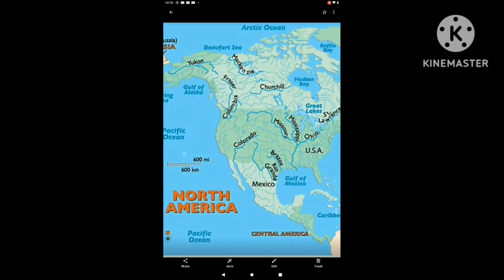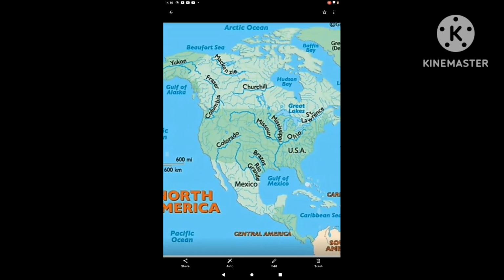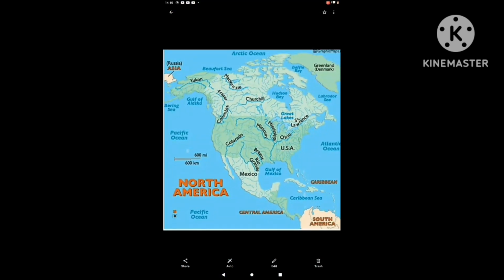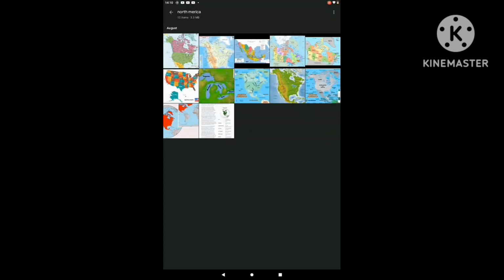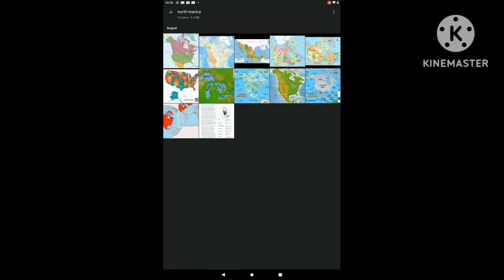I am going to describe to you the rivers. There is the Yukon River, the Mackenzie River is in Canada, the Columbia River you can see at the border of Canada and the USA, the Colorado River is in the USA, the Rio Grande River is on the border of Mexico and the USA. There are the Mississippi and Missouri Rivers, and the St. Lawrence River is on the screen. These are the 5 Great Lakes that are present at the border of the US and Canada. The short form for this is HOMES. Michigan, Erie, Ontario,